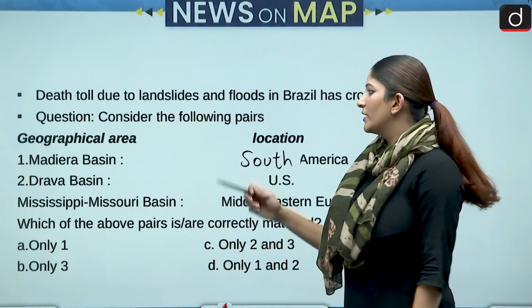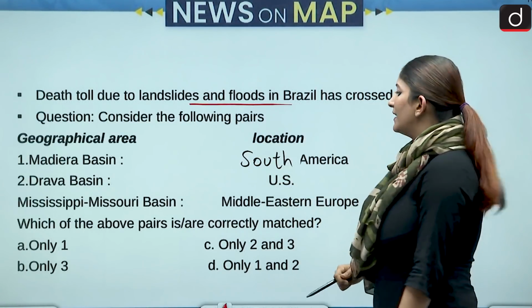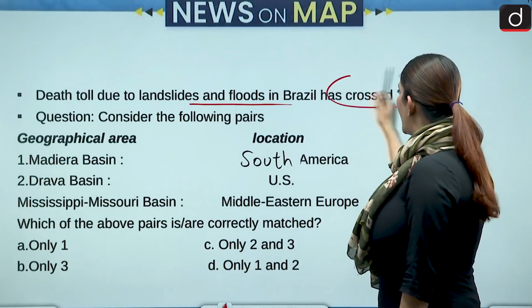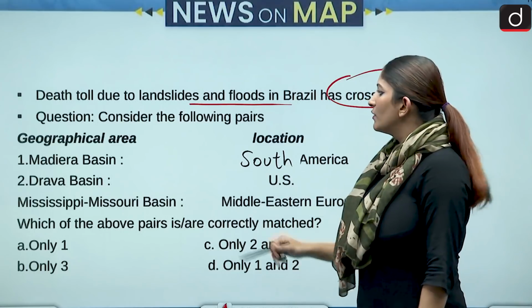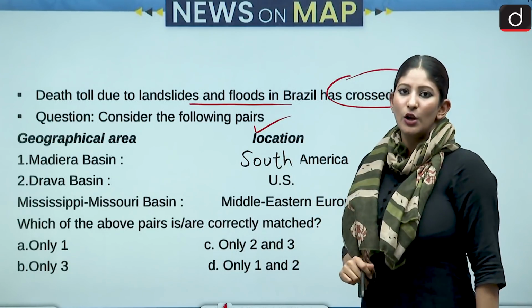Before that, let's know why we are asking you this question. Death toll due to landslides and floods in Brazil has crossed 200. So we have to consider the following pairs. We have to match the geographical area with the location.